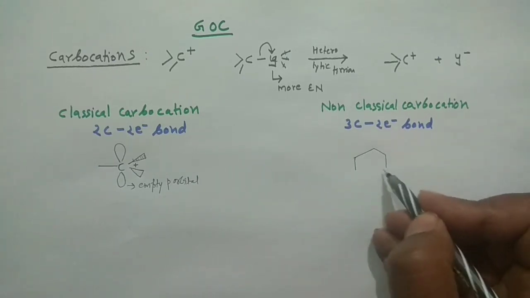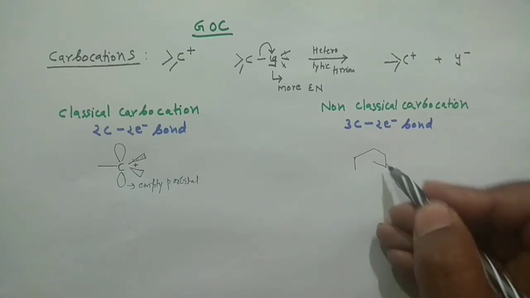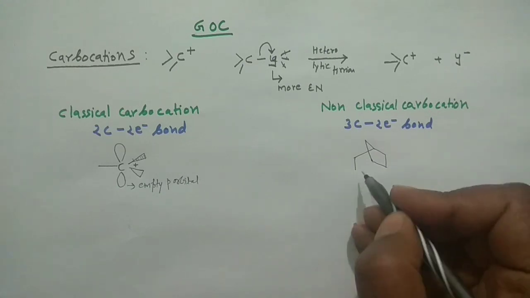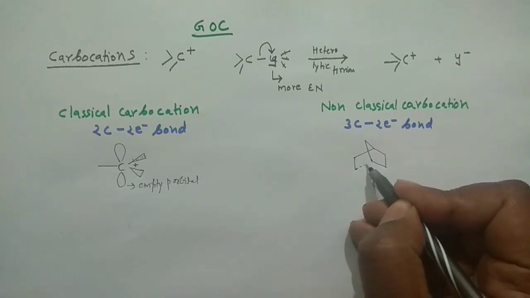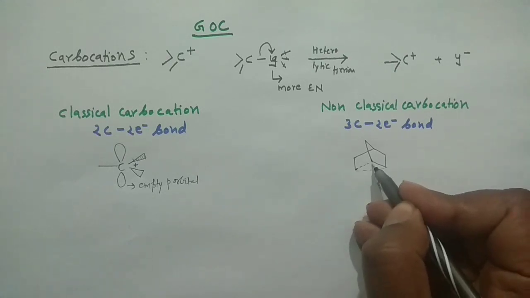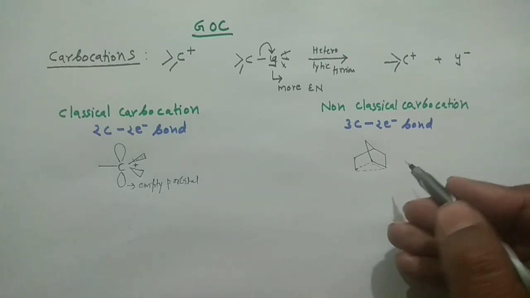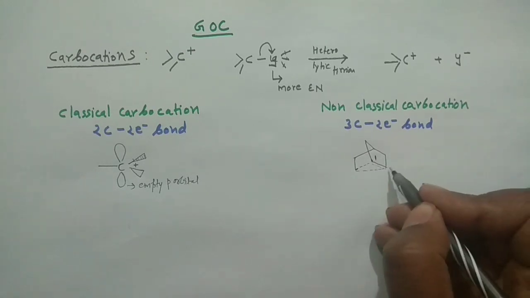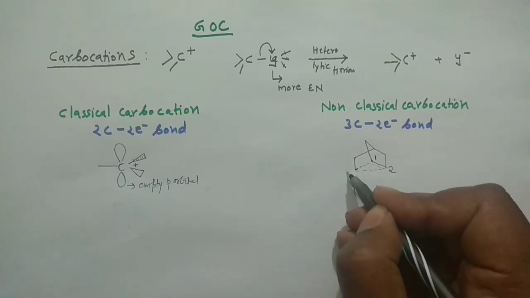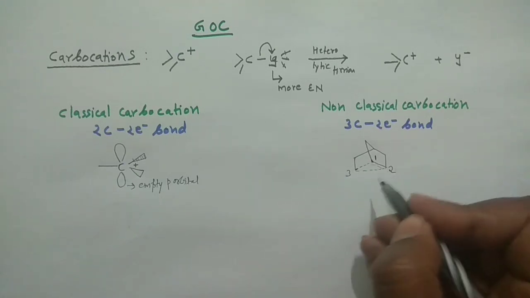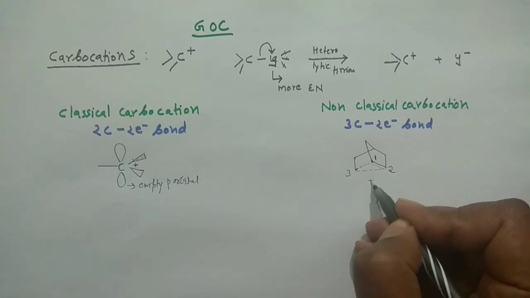Okay, just like that I can draw, right? And after that I'll put a dashed line here, which will connect here, just like that. So this is the carbon number 1, this is the carbon number 2, this is the carbon number 3, and somewhere here you will have the positive charge. So I'm writing the positive charge here.